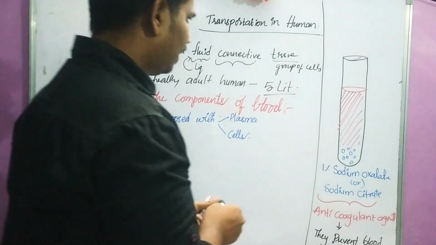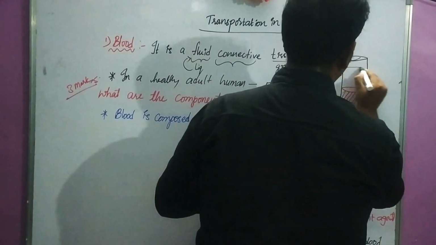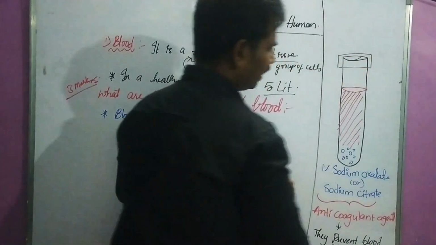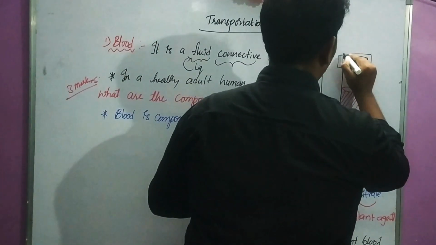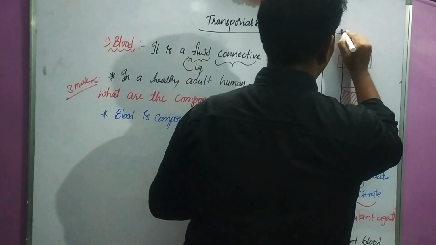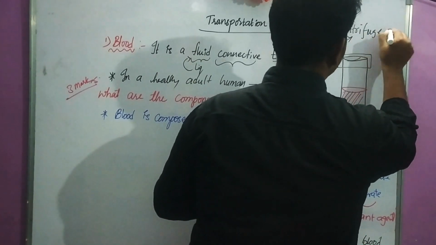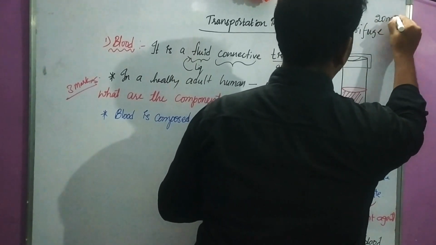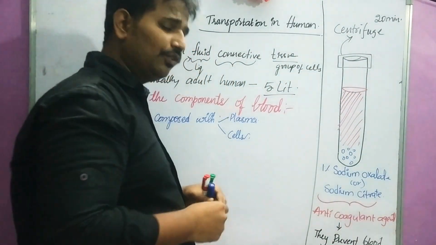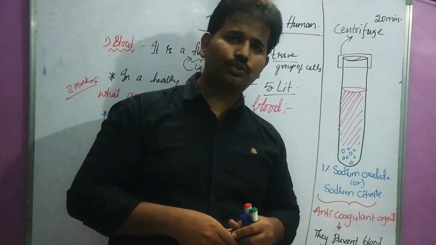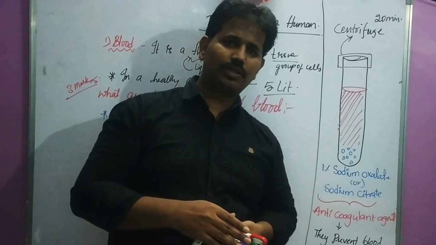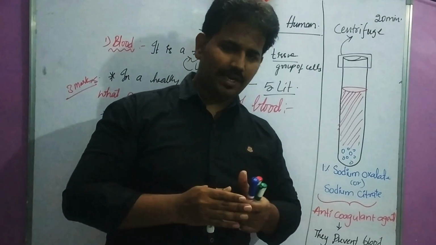After completing this, just keep a lid on the test tube and allow it for centrifugation. Keep it in a centrifuge for 20 minutes. As we know, a centrifuge is the device which is used to separate substances based on their mass or weight.